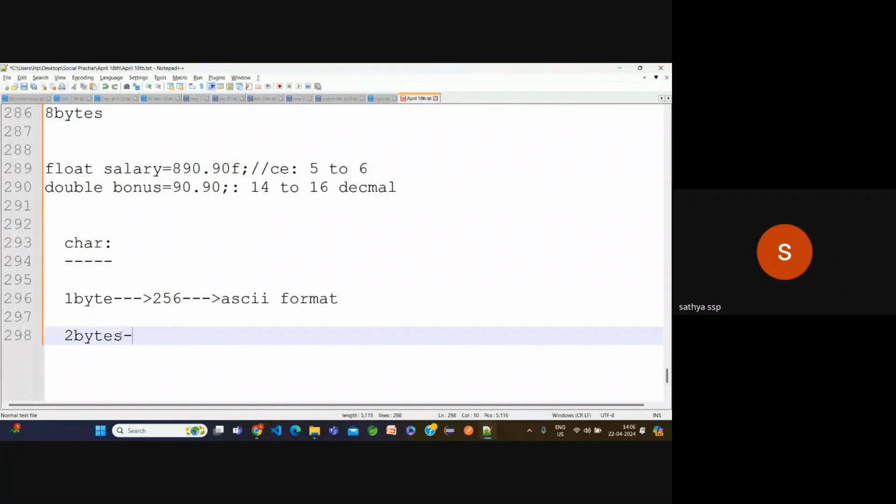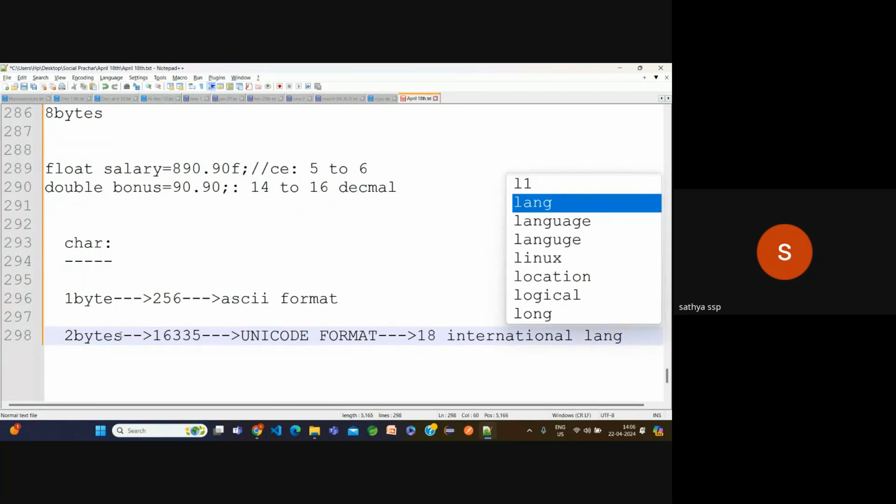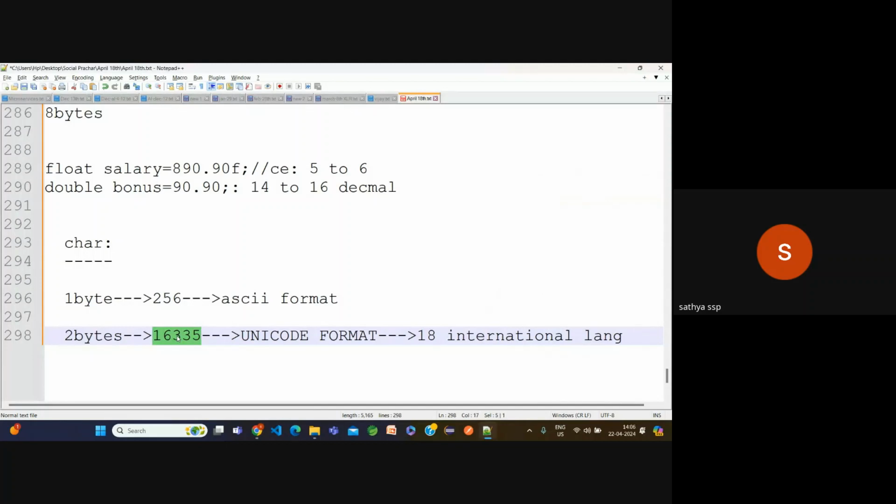But Java is 2 bytes. Why? Here we have 65,535 characters. If you want to store this many characters, 1 byte is not enough. That's why they changed it to 2 bytes. Java is not following the ASCII format, it follows the Unicode format. Java can support many international languages, so 1 byte is not enough to store this many characters, and that's why we use 2 bytes.